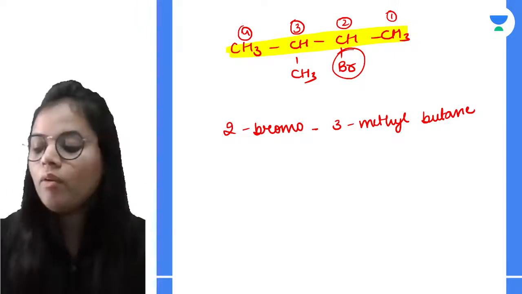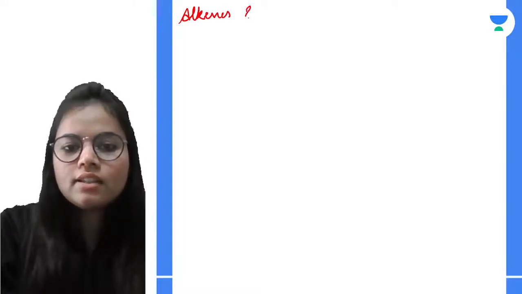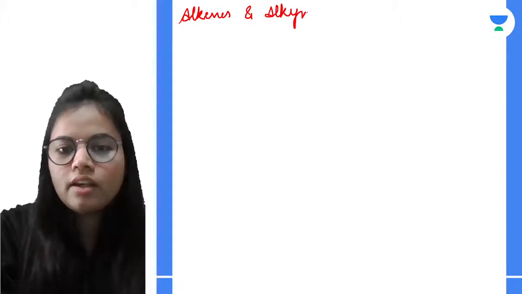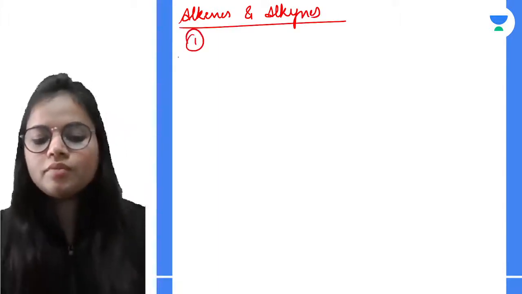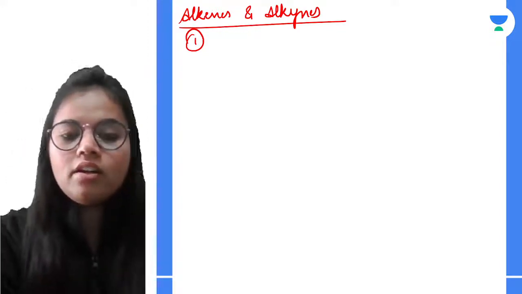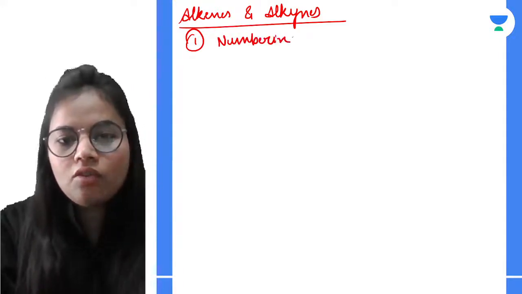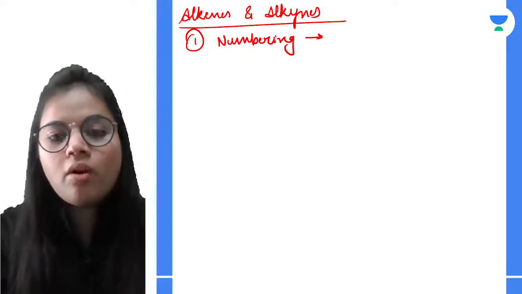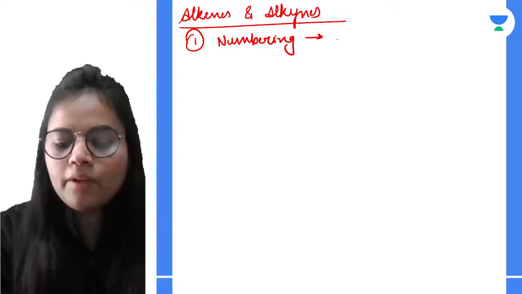Okay, now let us move on to the naming of alkenes and alkynes. If we go for alkenes and alkynes, there are certain rules that we should take care of first. Now how to start naming over here? We select the numbering in such a way that the double and triple bonds have the lowest number.